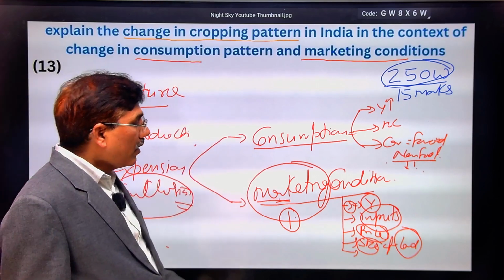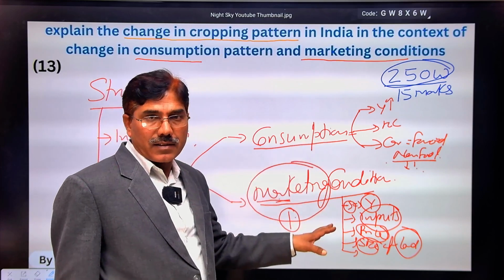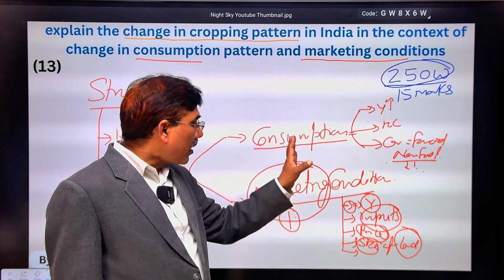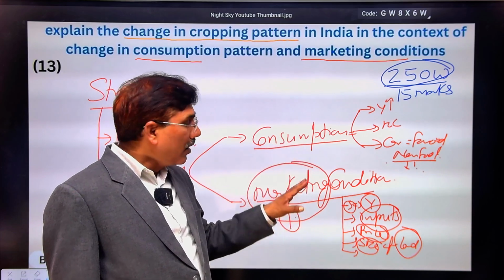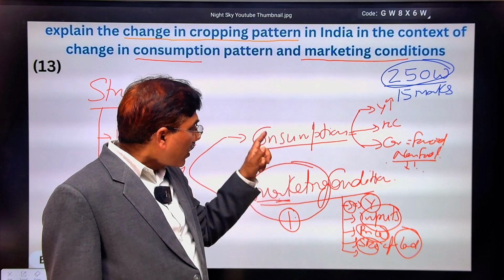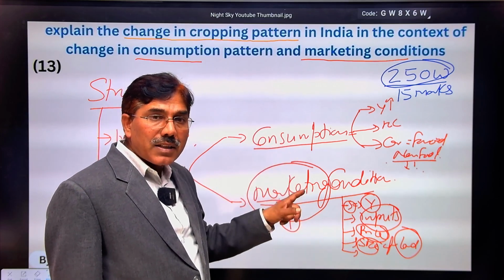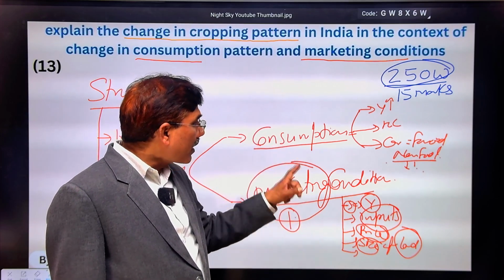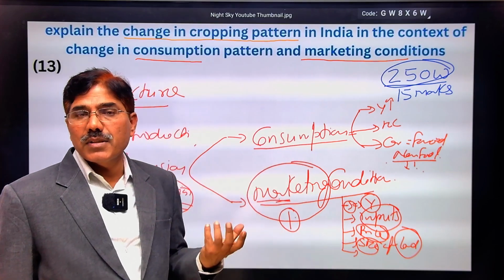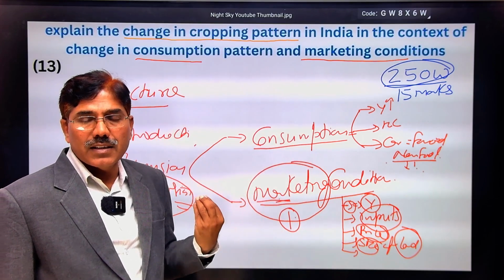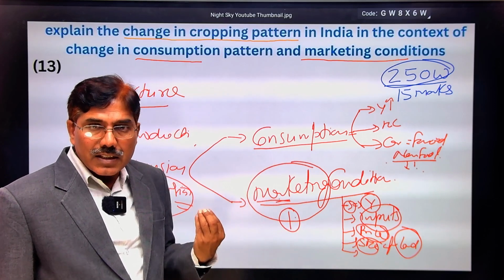saying that out of all these factors, if you consider the main determinants, exactly consumption and marketing conditions, but between the two, consumption generally determines the demand in the market. It means market conditions are governed by the consumption and consumption is governed by the income of the society. These two factors are interrelated to each other.